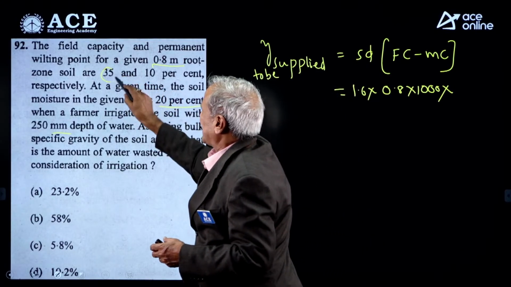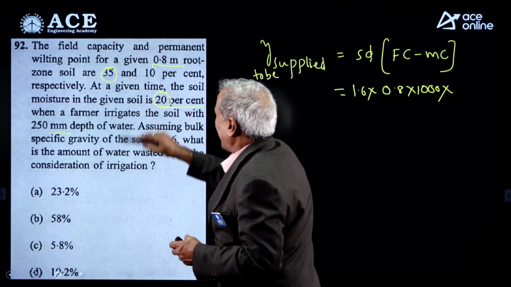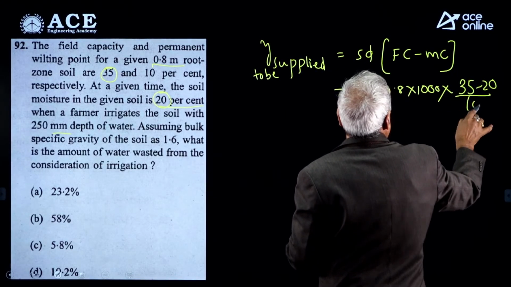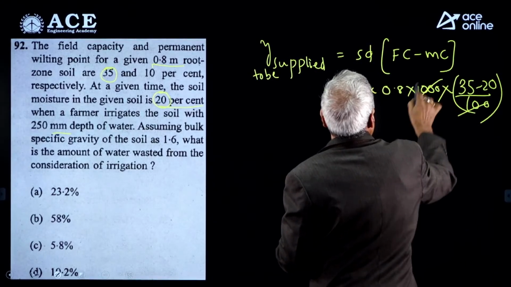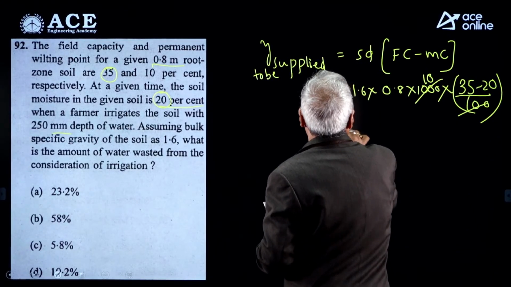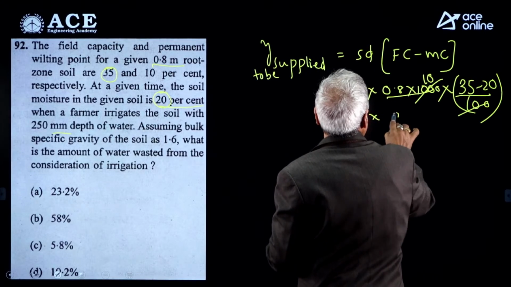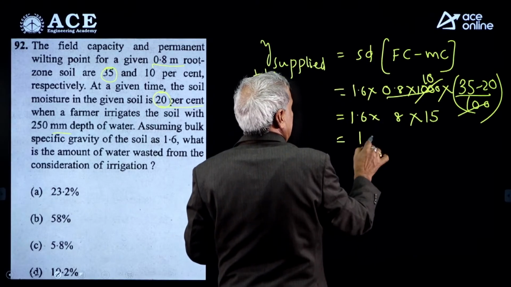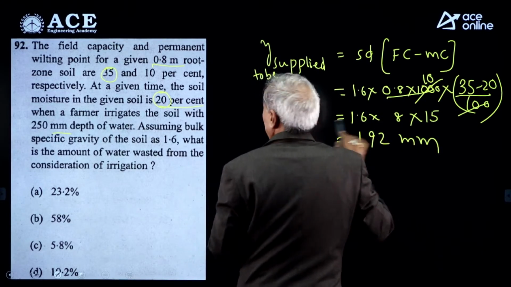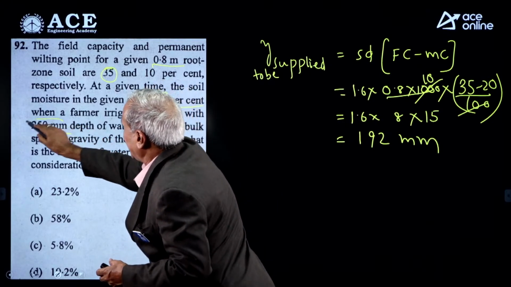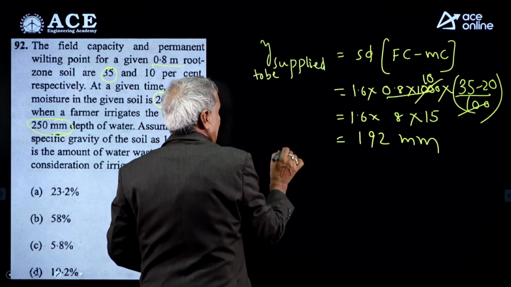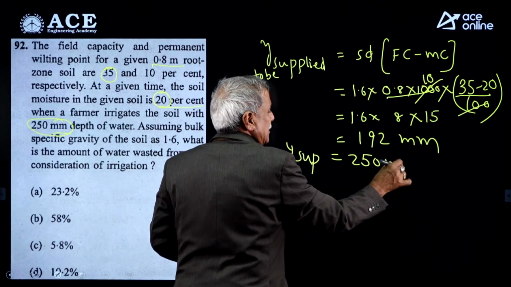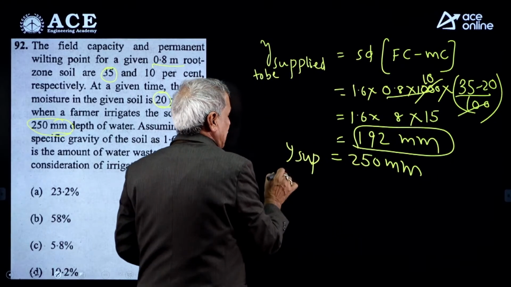Field capacity 35%, the moment where water is supplied to the field is 20%, so (35 minus 20) in percentage by 100. 1.6 into 800 into 0.15 is 120 into 1.6, that is 192 millimeters. How much was supplied? 250 millimeters was supplied. How much should have been supplied? 192 millimeters.